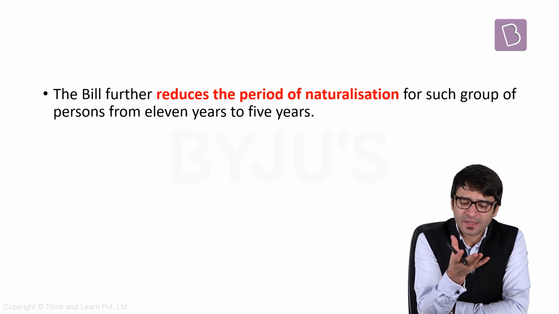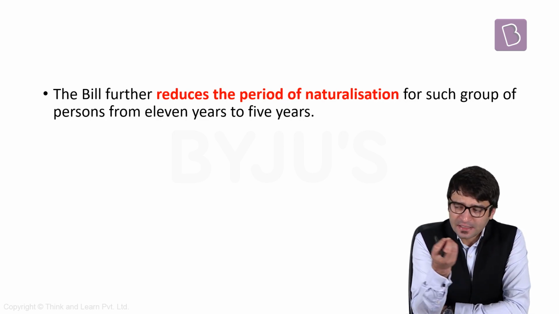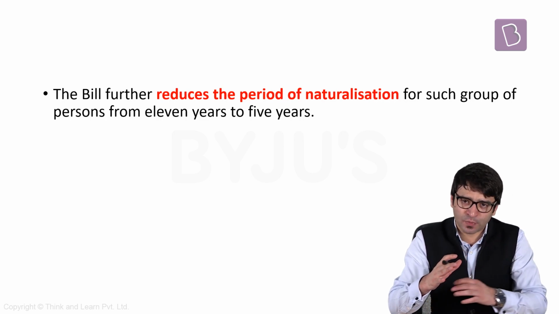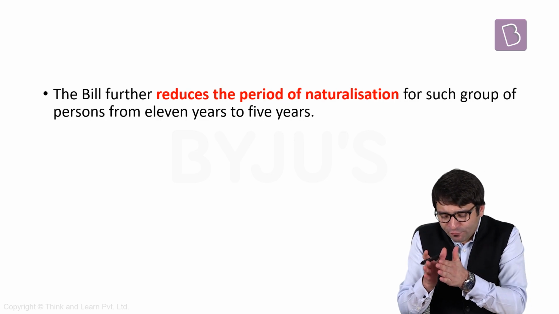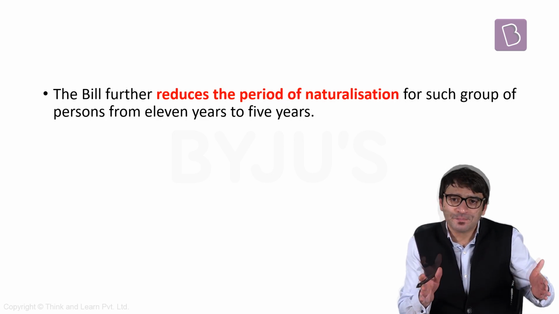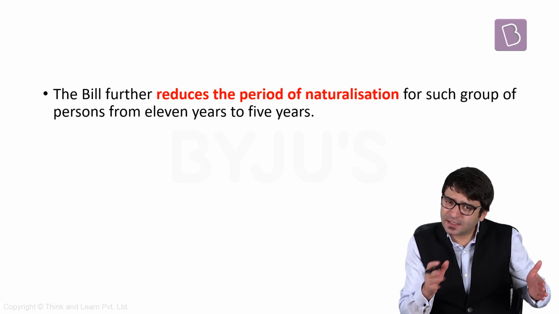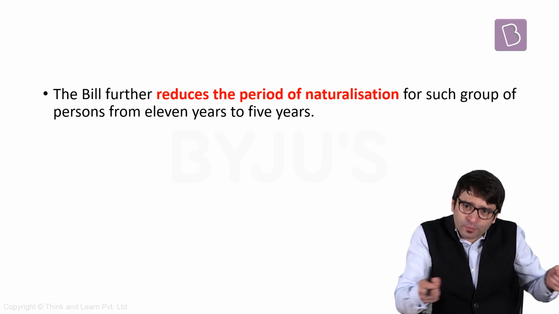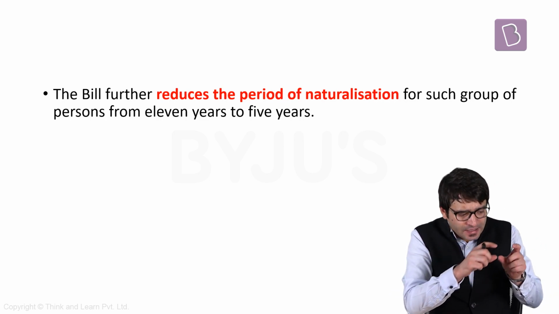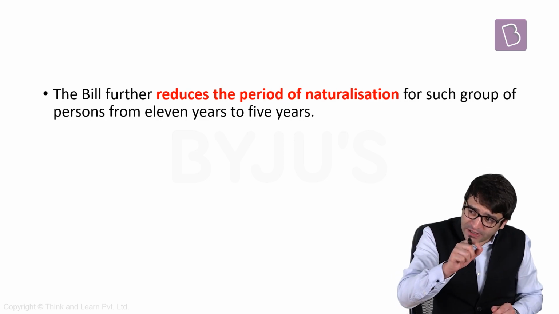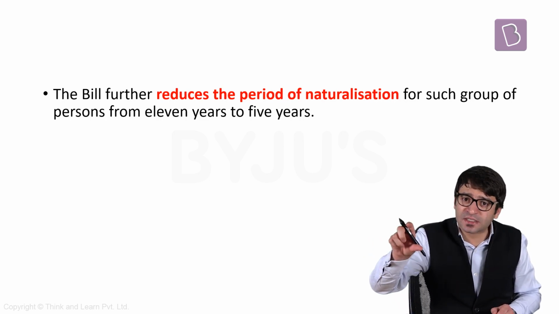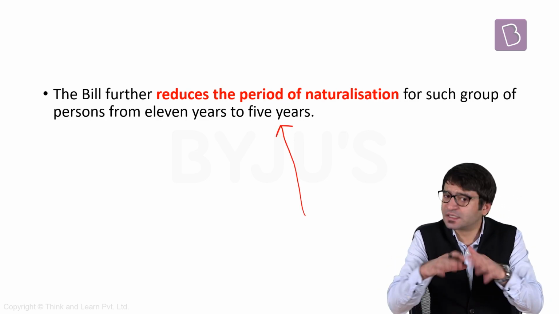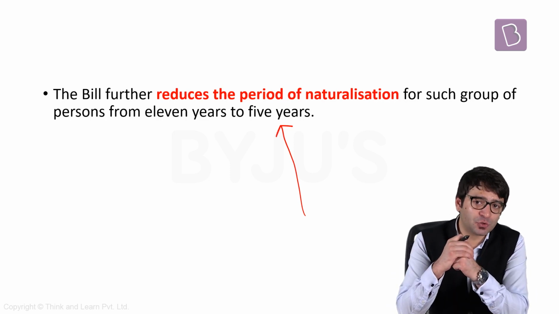Let's look at one more thing. I told you naturalization, that an individual can become Indian citizen through a process of naturalization as well. And what is this process? 14 years I should have stayed in India. But this 14-year period is calculated in such a manner that out of all these 14 years, for 11 years, you should have cumulatively stayed in India. Clear? Now this CAB 2019, specifically for the religious minorities from these 3 Islamic countries, this period of 11 years has now been reduced to 5 years. This is another important provision of CAB 2019.